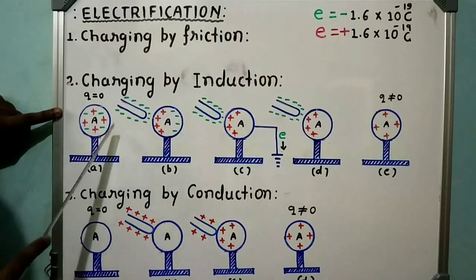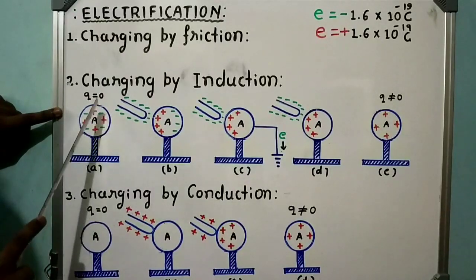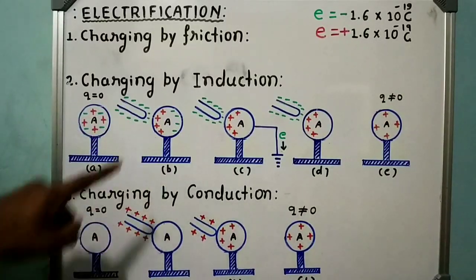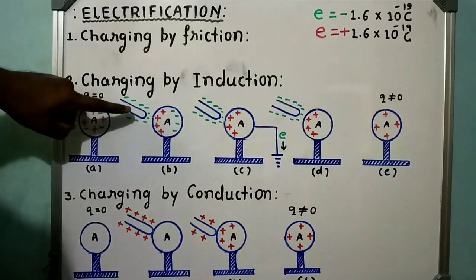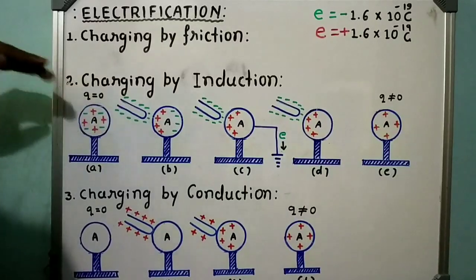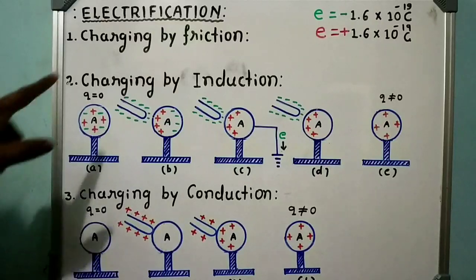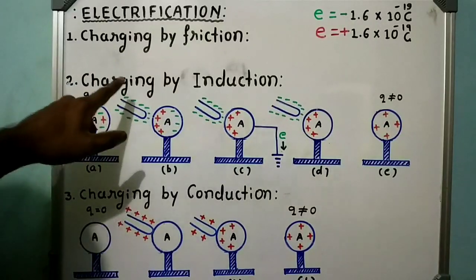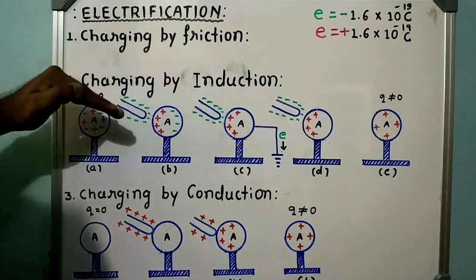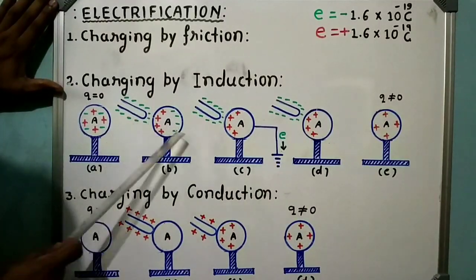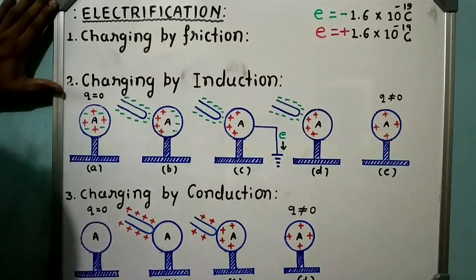Hence it is our neutral body. Conductor A is a neutral body. Now in figure B, you observe that a negatively charged rod is brought near the neutral conductor A. When a negatively charged rod is brought near conductor A, you know that like charges repel each other and unlike charges attract each other.